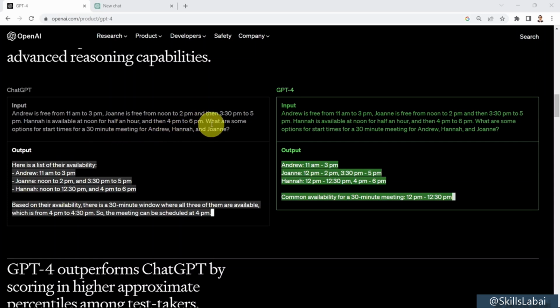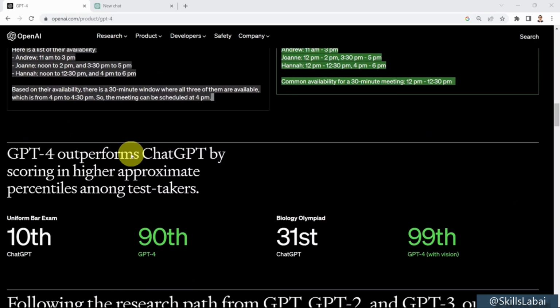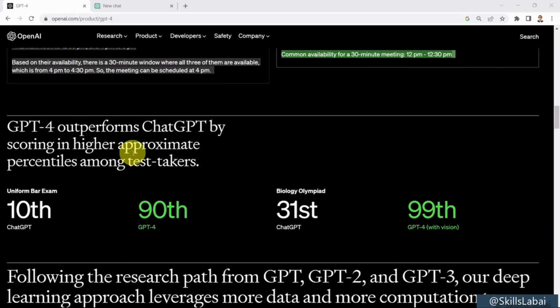You're looking for an overlap of just 30 minutes between Andrew, Hannah, and Joanne. What you get here is ChatGPT pretty much failed. However, GPT-4 can just tell you right away there's an availability between all these people from 12 p.m. to 12:30 p.m. Also, GPT-4 outperformed ChatGPT by scoring higher in pretty much most of the exams.